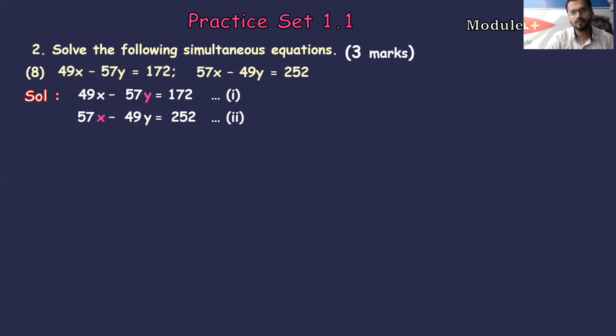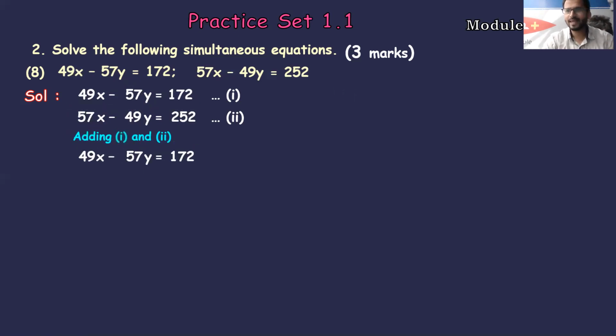Next, we have to check the second coefficient. The first equation's y coefficient and the second equation's x coefficient, 57, 57. Again, diagonally the coefficients are the same. Since diagonally the coefficients are the same, we can go for the ASA method.